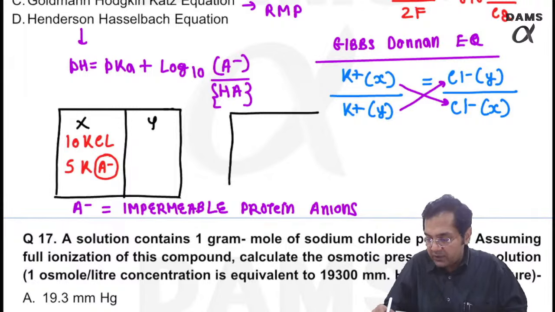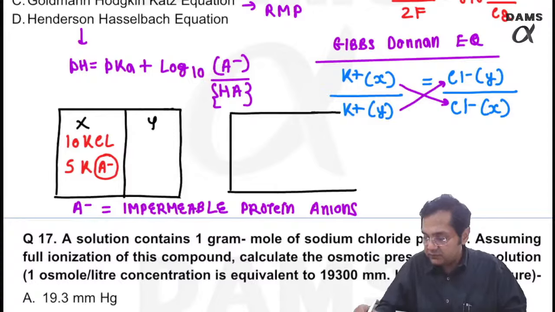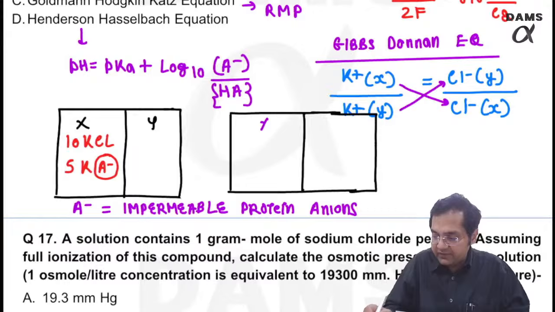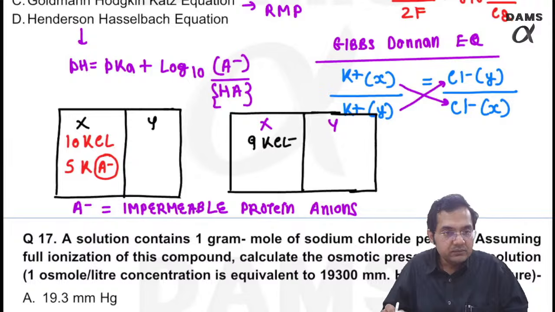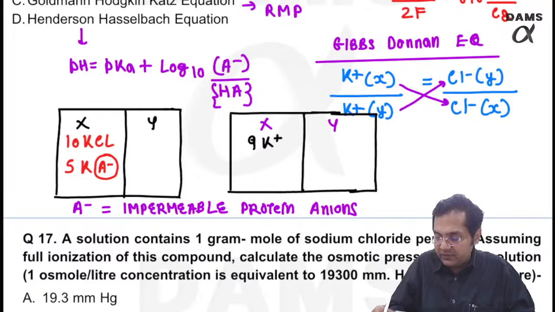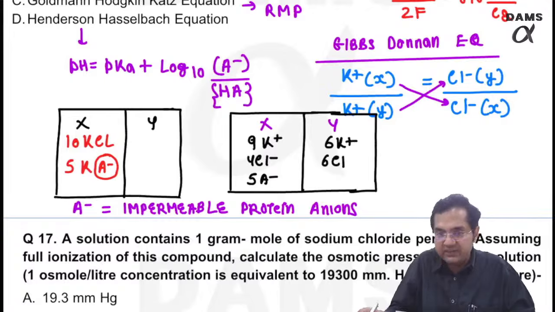At equilibrium, this kind of picture is seen. On the side X now, I have 9 K plus, 4 Cl minus and 5 A minus. Over here I have 6 K plus and 6 Cl minus.